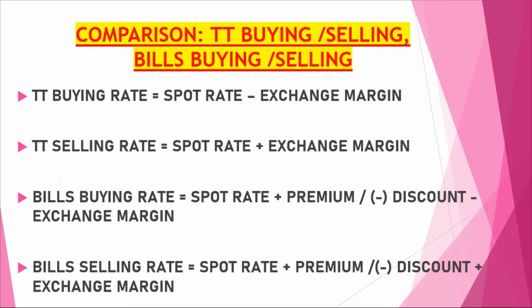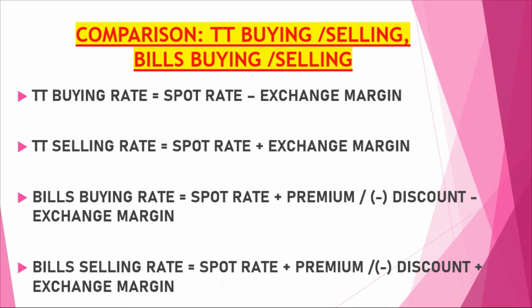And because it is bill buying rate, actual transfer of foreign currency is not taking place, this payment is being done based on the bill. That's why we have to add premium or discount. Okay. Similarly, bill selling rate. Bill selling rate means now we are selling the dollar, but actual transfer of dollar is not taking place.